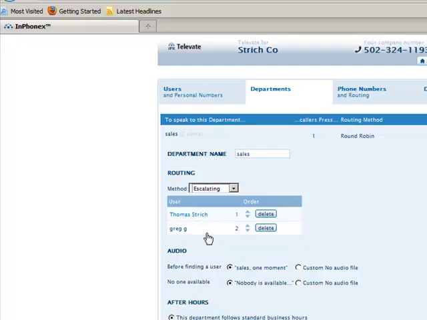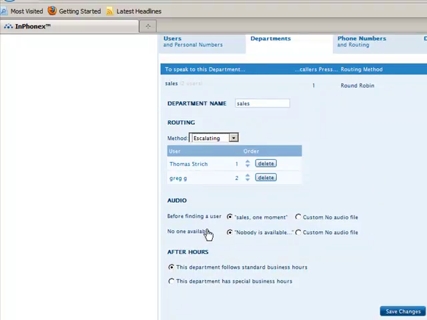Now, you also have an option for audio before finding a user. It could either say "Sales, one moment," and then it's going to go on to a hold, or you can put your custom audio, whatever you feel fits your business. It also has the option for no one available. It'll just say nobody's available, or you have your custom audio.